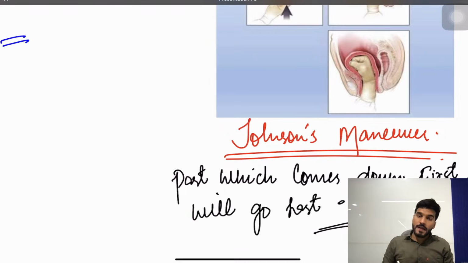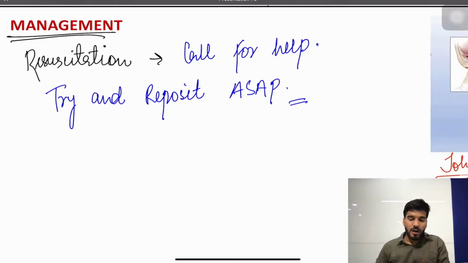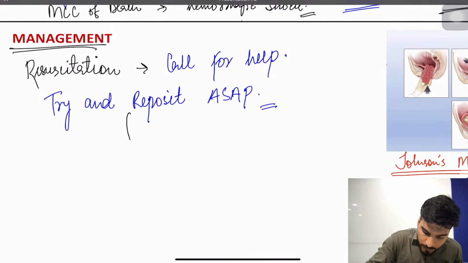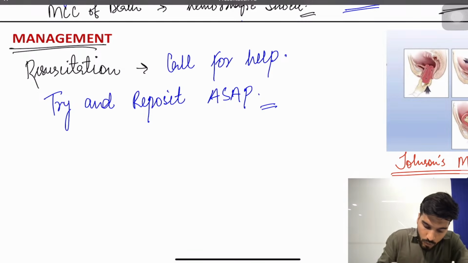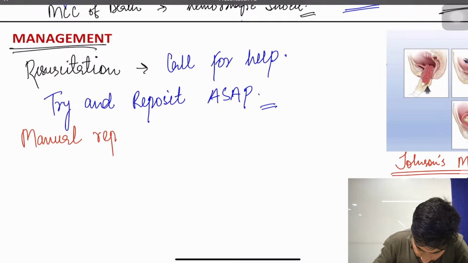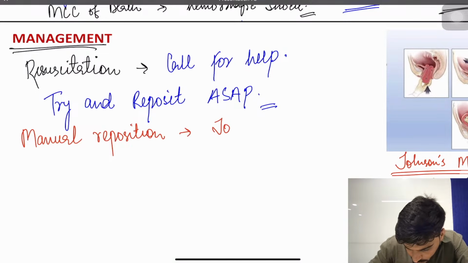This is Johnson's maneuver. The question was asked, in a case of uterine inversion, what's your first step? Resuscitation was not given as an option. Your answer goes to Johnson's maneuver. We have one outdated method as well. What will we do here? Use manual reposition. Write it down. So we are going for a manual reposition, which is called Johnson's maneuver.